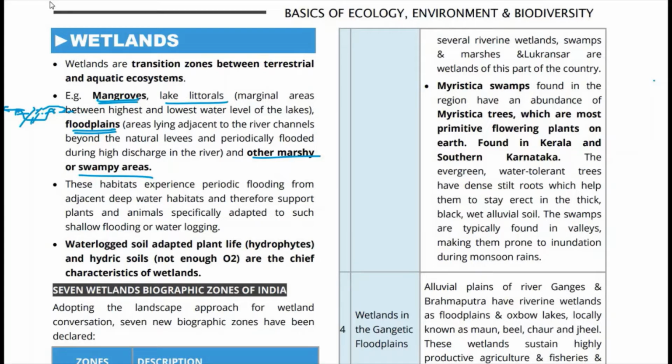So क्यों important हो जाता है? See, हमने देखा था कि these ecotones are places where edge effect can be observed, and edge effect gives rise to a lot of biodiversity.